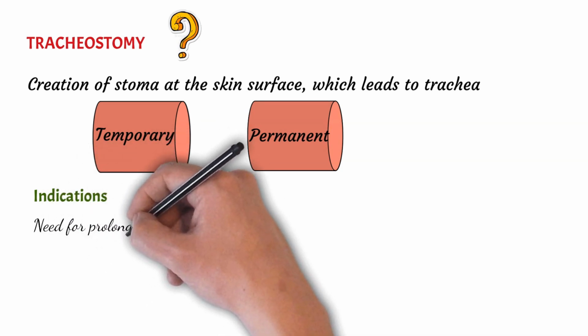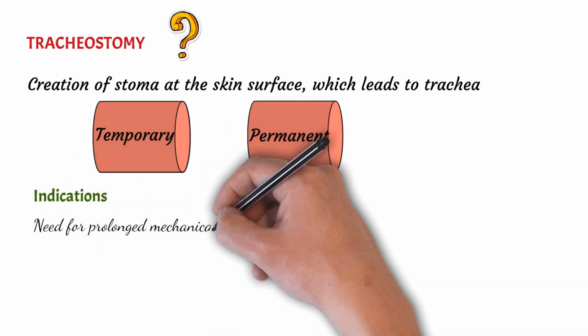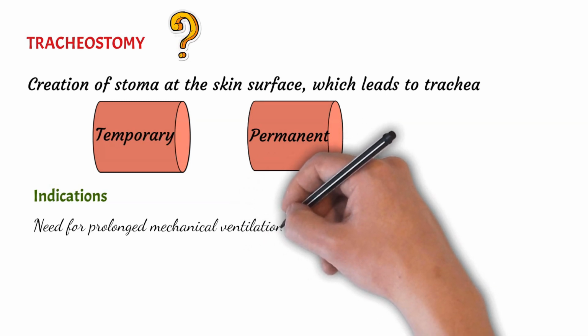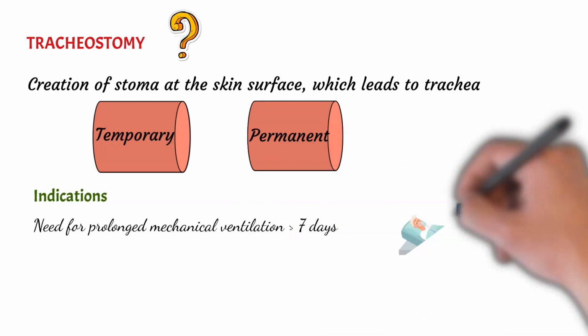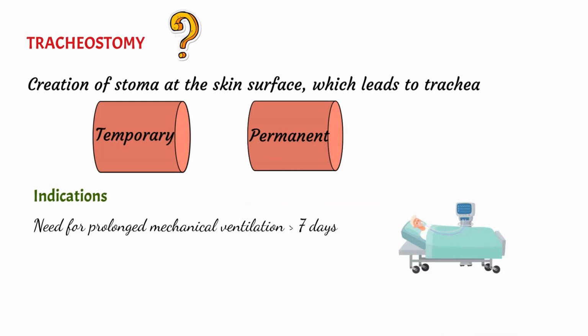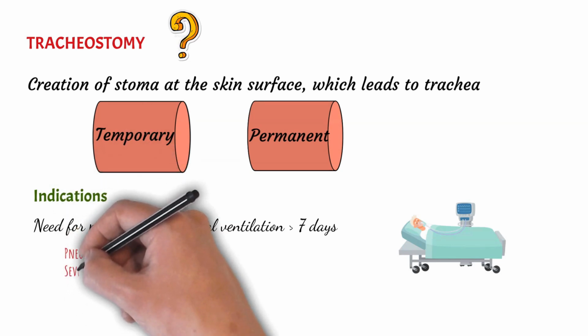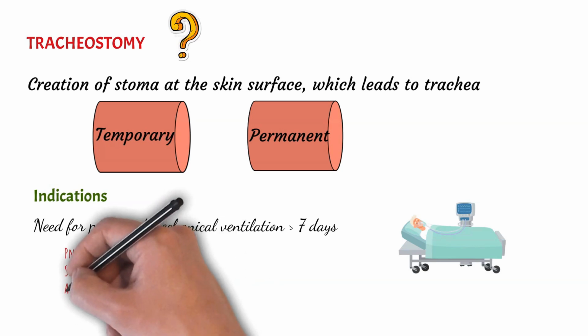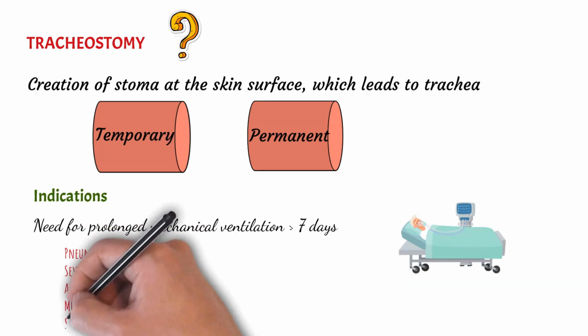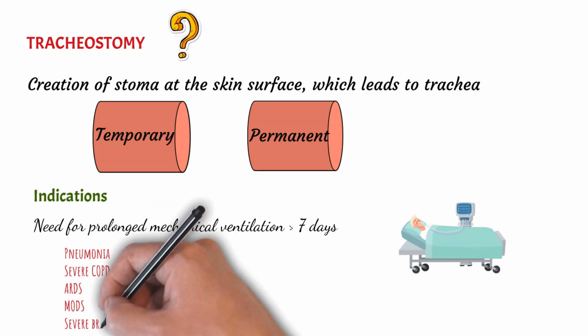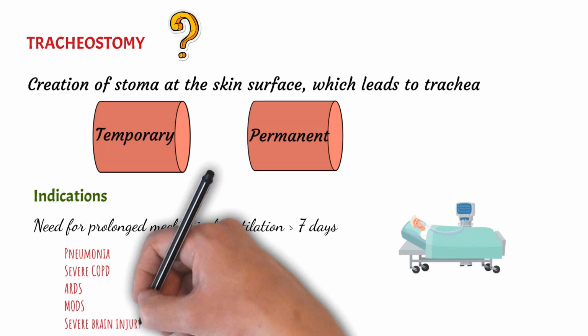The first and the foremost is when the patient needs prolonged mechanical ventilation, which is more than 7 days. So when the patient needs prolonged mechanical ventilation, tracheostomy should be considered. It is considered in the patient of pneumonia, severe COPD, ARDS, MODS, and severe brain injury.